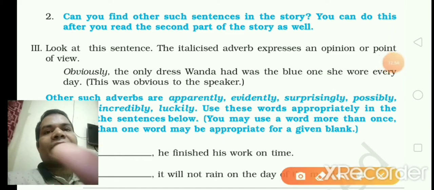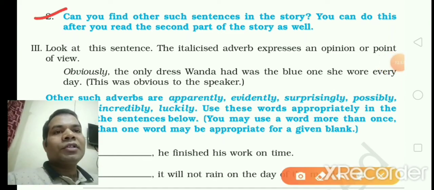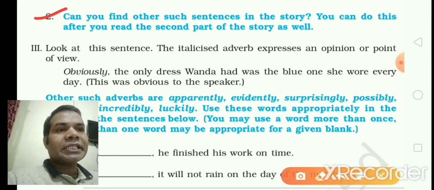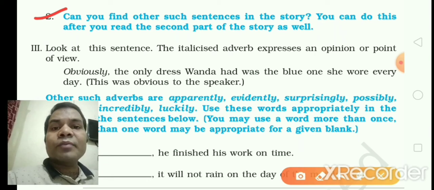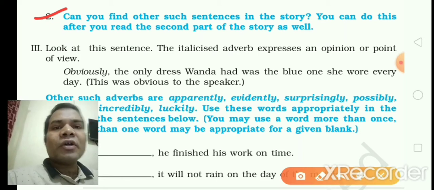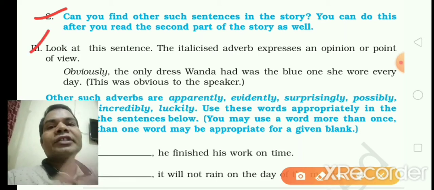Now look at the second question. The second question is based on adverbs. Can you find other such sentences in the story? You can do this after you read the second part of the story as well. So after reading the second part of the story, you have to collect more sentences as we have just discussed. Okay. So now look at the third one.